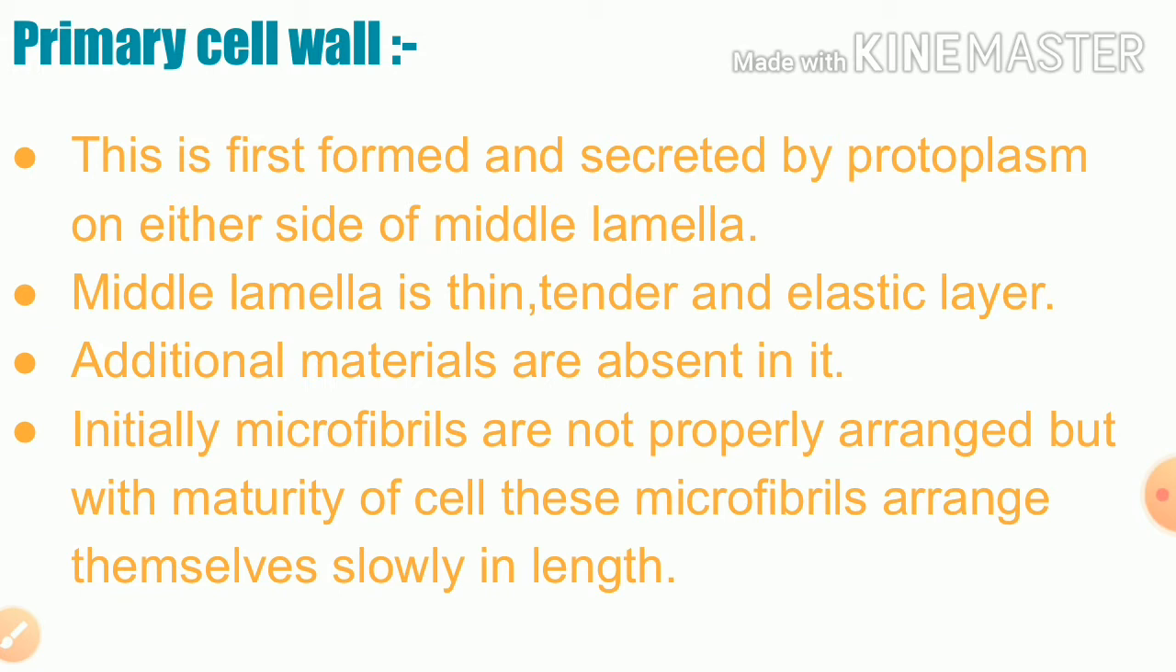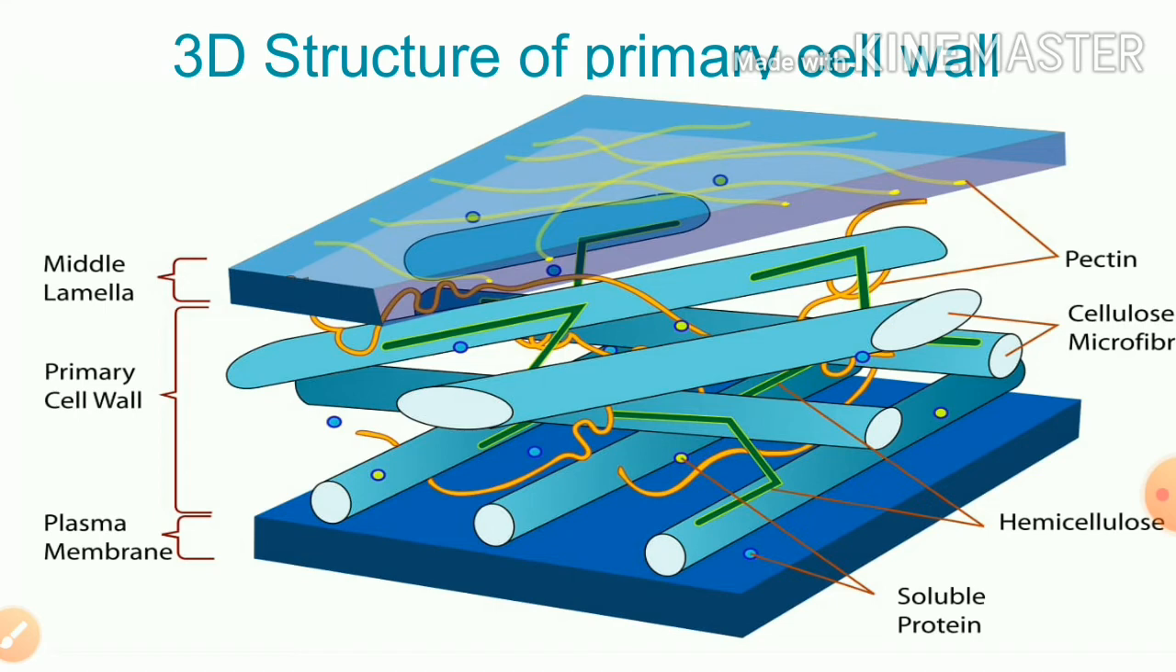After some time, when the young cell gets matured, the microfibrils arrange themselves according to their length and the primary cell wall becomes visible. After that we will study the secondary cell wall. Before the secondary cell wall, we will study the 3D structure of the primary cell wall.